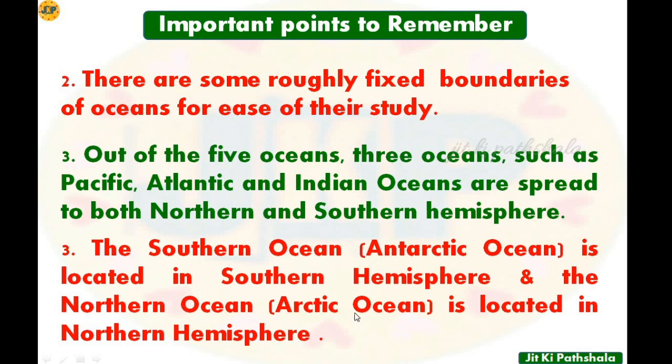Out of the 5 oceans, 3 are present in both the hemispheres, that is Pacific, Atlantic and Indian Ocean are present in both northern and southern hemisphere, while Southern Ocean, which is also known as Antarctic Ocean, is present in southern hemisphere, while the Northern Ocean, that means the Arctic Ocean, is located in the northern hemisphere.